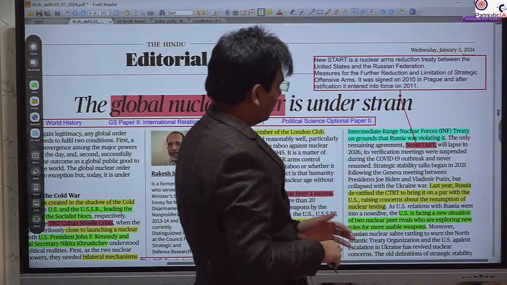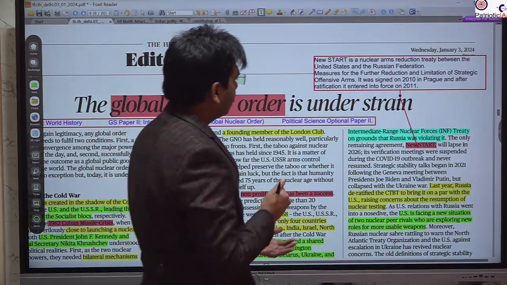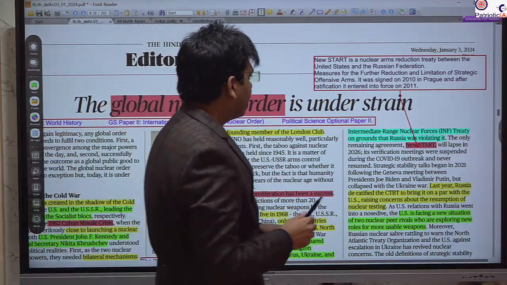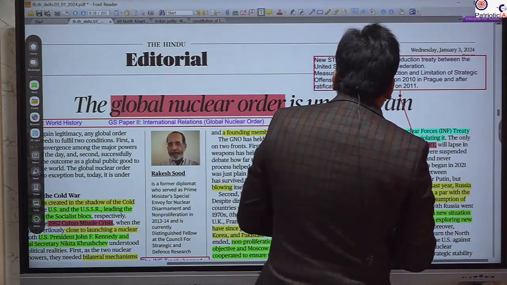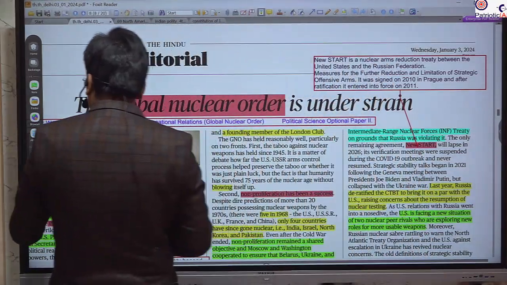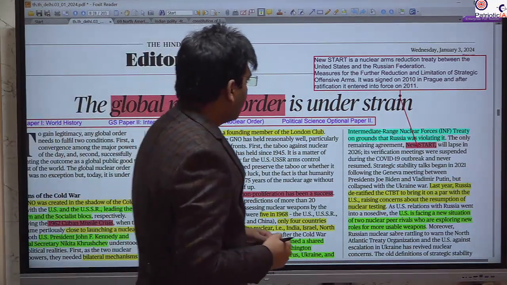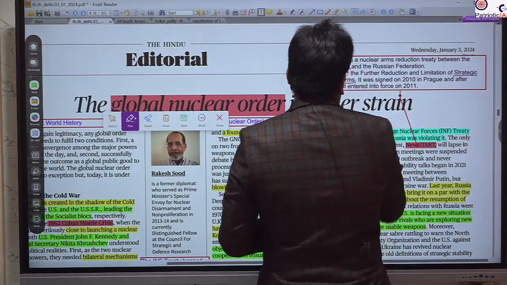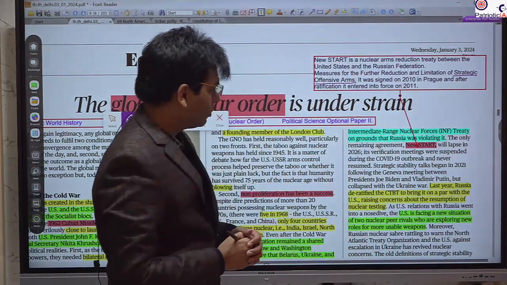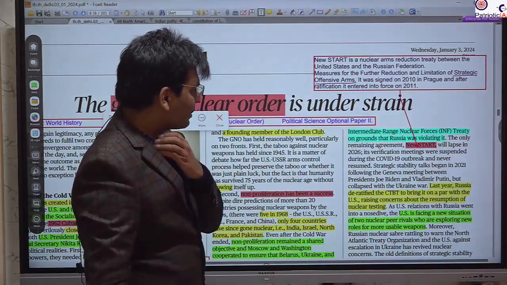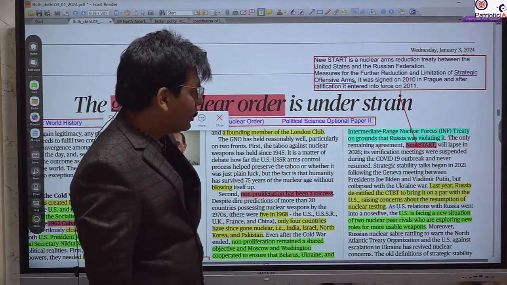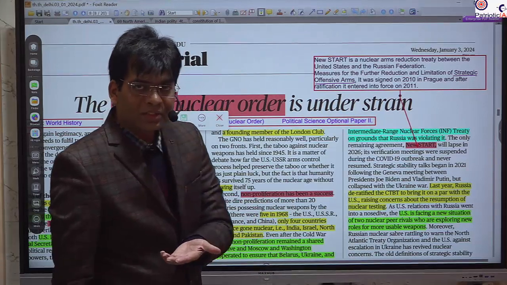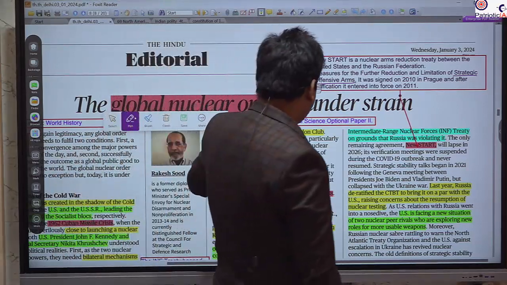The full form of New START is the Measure for the Further Reduction and Limitation of Strategic Offensive Arms. So here it is talking about the limitation of strategic offensive arms. New START, you should know this. UPSC can ask what New START is associated with. It can be a treaty between Russia and the US.